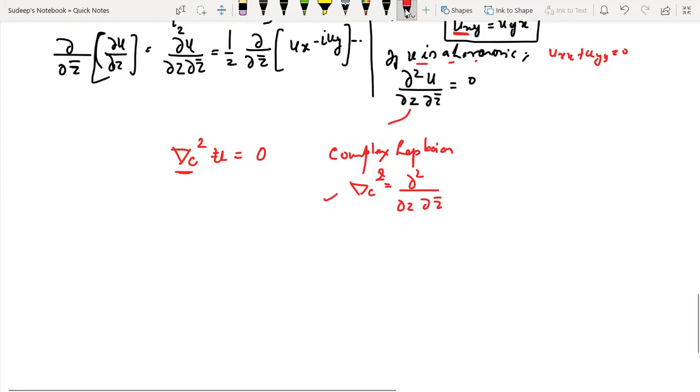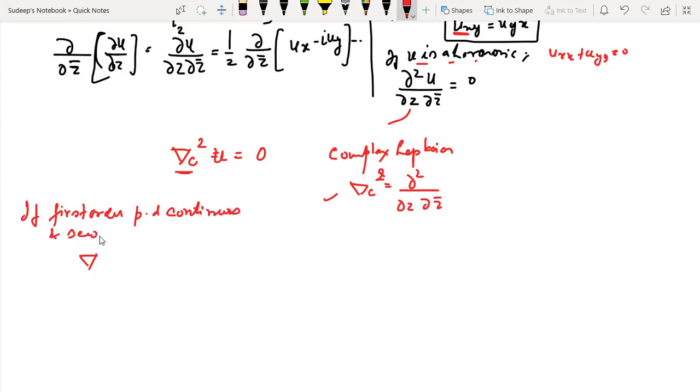Now, let's say I had not written it as a harmonic function and put it as 0. Then what was happening was that if the first order partial derivatives are continuous and second order partial derivatives are also continuous, then uxy becomes equal to uyx.